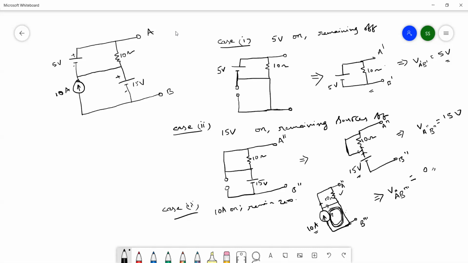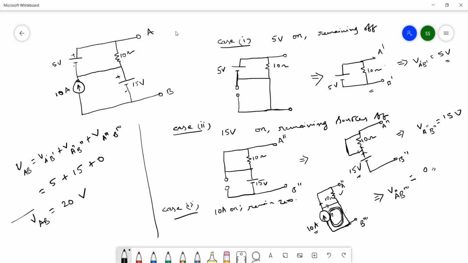Now, what is our question there? Individual source acting alone by keeping all other sources 0, the algebraic sum of the responses, right? So the voltage between terminals A and B equals the first case, A dash B dash, plus A double dash B double dash, plus A triple dash B triple dash. What is the value of case 1? 5. So 5 plus 15 plus 0. How much? 20 volts. Done.